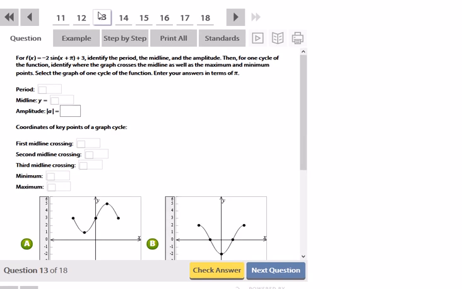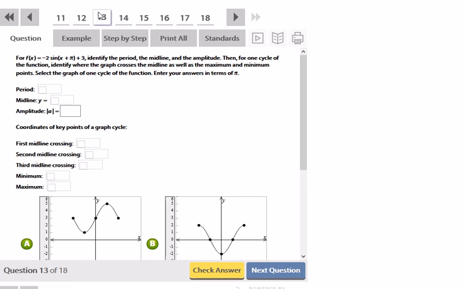Okay, let's answer some questions here. For this function, identify the period, midline, amplitude, and then for one cycle of the function, identify where the graph crosses the midline, as well as the maximum and minimum points, and then select the graph. So, okay, here's my function. It says f of x is equal to negative 2 sine of x plus pi, and then plus 3.